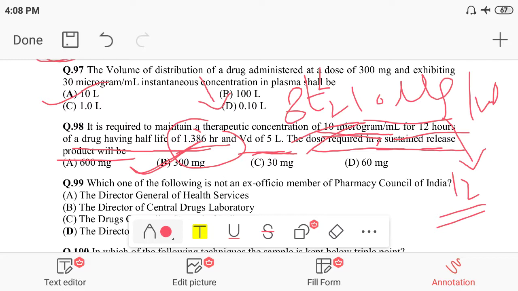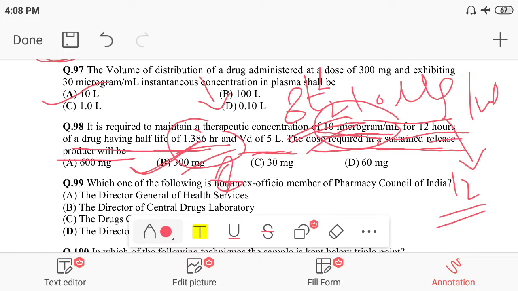Then when it is divided by 8, it reaches 10 microgram per ml for 12 hours. So the correct option is this.